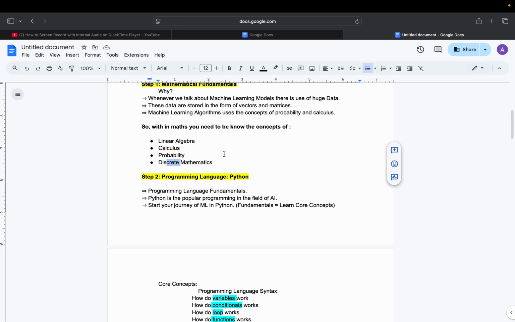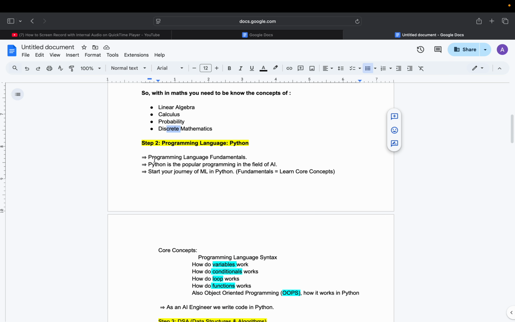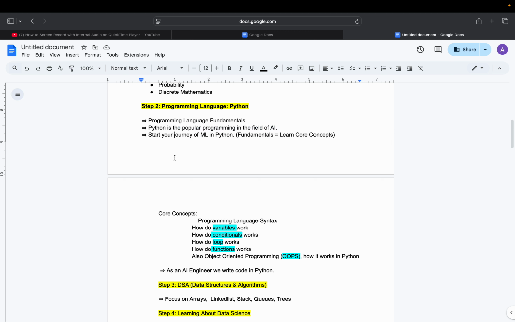So you need to know the programming language fundamentals. That means all the basics of Python, because Python is a popular language in the field of AI. And by learning Python, you can start your journey in machine learning.